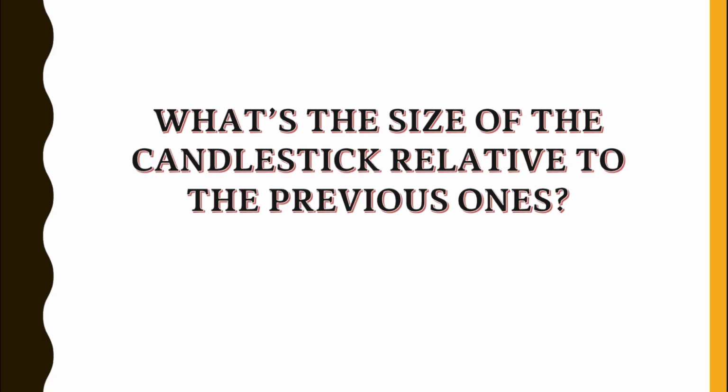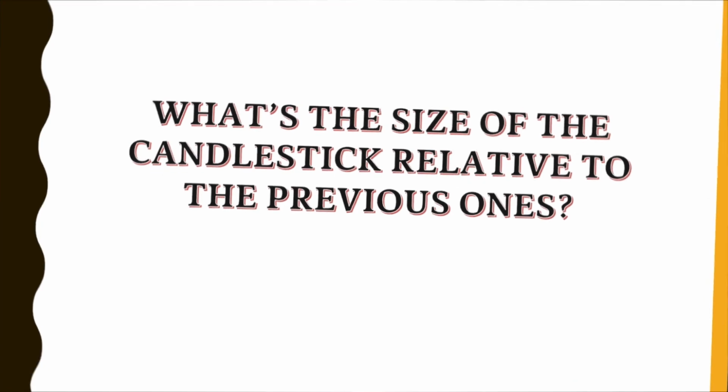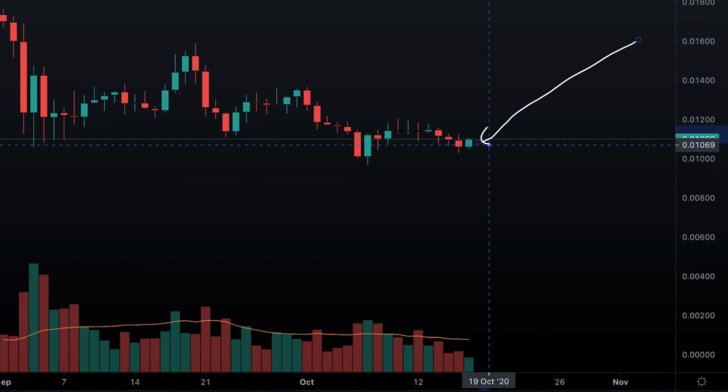So what does this mean? This question will help you identify kung meron bang strong pressure behind the candle move. So you have to compare the size of the current candle to the previous candlesticks. Kung mas mataas or mas malaki ang current candle than the previous ones, that means there is a stronger pressure. So let's take a look at this example.